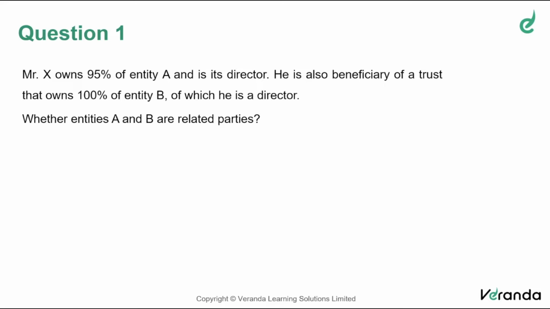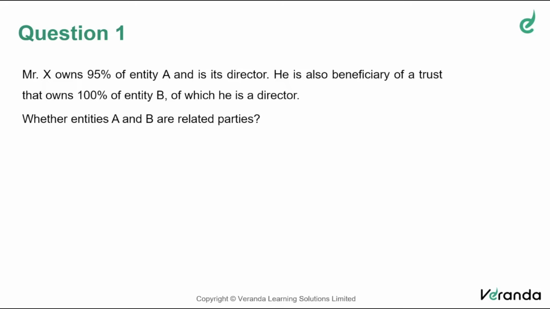He is also a beneficiary of a trust that owns 100% of entity B. So he's a beneficiary in a trust. The trust owns 100% shares of entity B, of which he is a director. So what is the status of X here? X holds 95% shares of A, is director of A, director of B, in which 100% is held by a trust of which X is the beneficiary. That is the position.